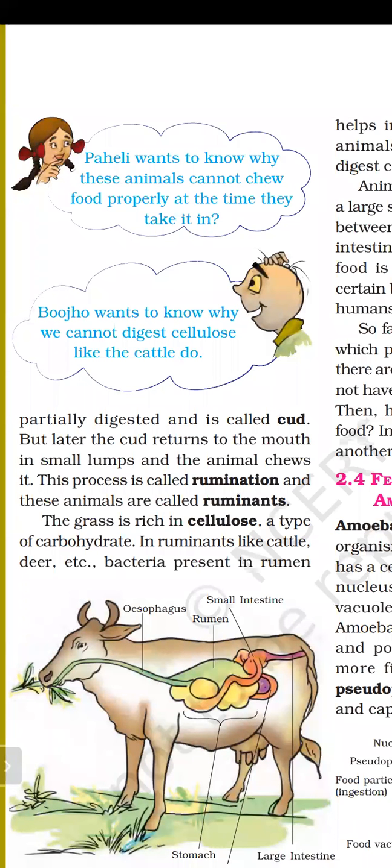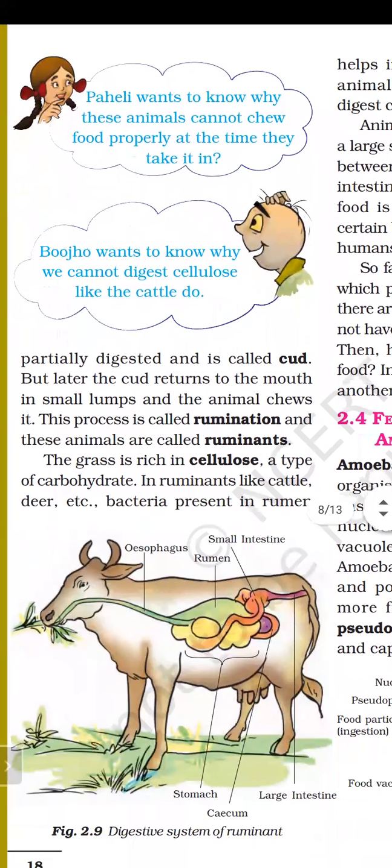This process does not happen in the case of human beings. In human beings, we swallow the food and it does not return to the mouth. We swallow the food, it is digested in the stomach, then it goes to the small intestine, large intestine, and so on. We have learned this in the case of human beings. But in grass-eating animals, the process is different.